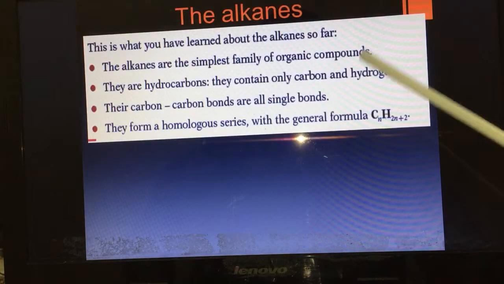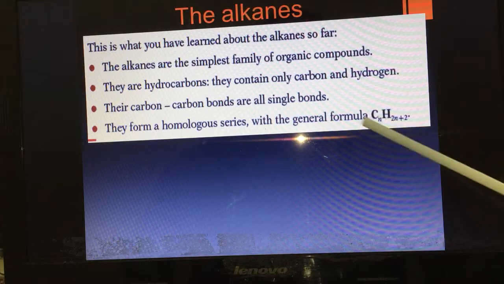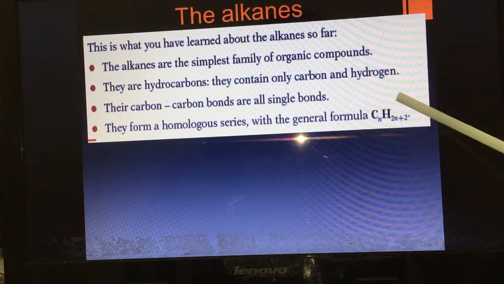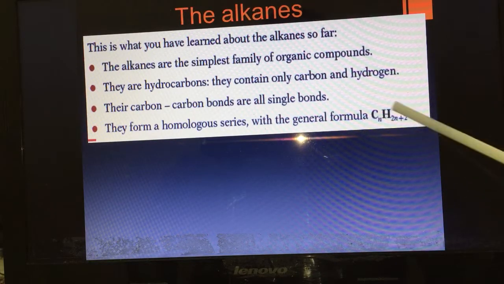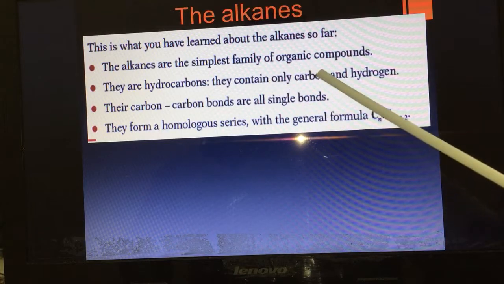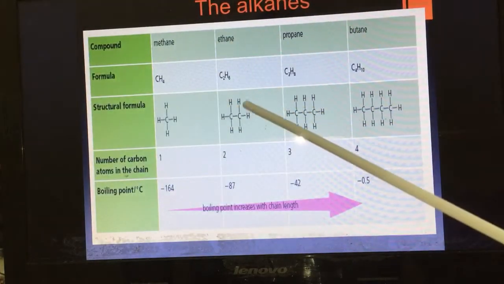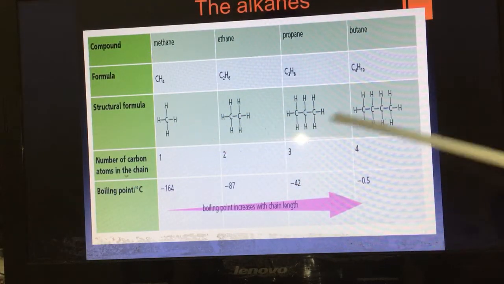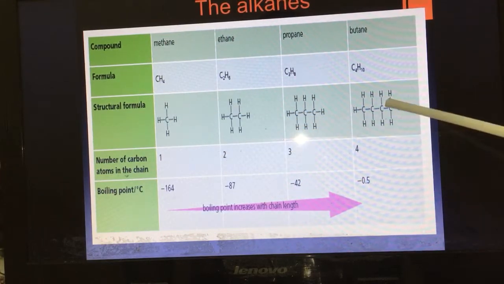So in general, I need you to focus on the general formula of alkanes, CnH2n+2. Alkanes are hydrocarbons because they contain only carbon and hydrogen. Look here. What are the elements you have here?